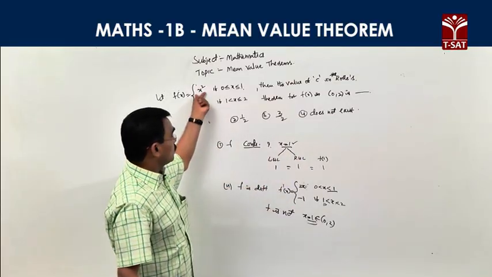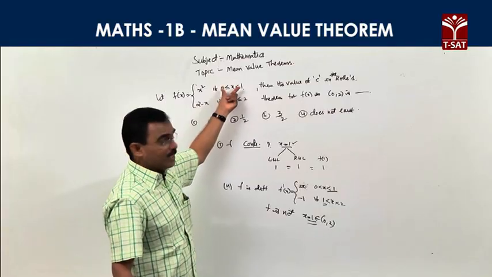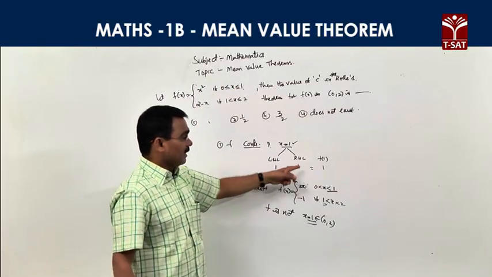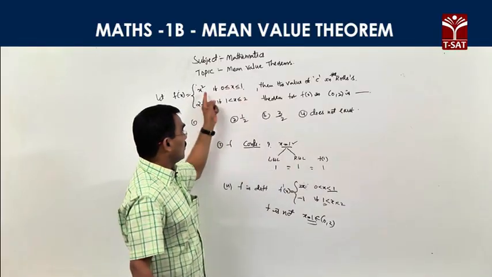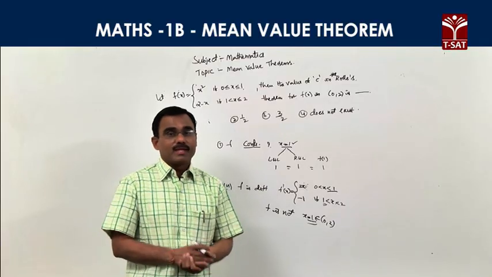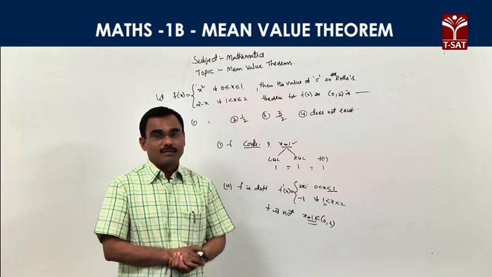On the left side the function is x square, the value is 1, and the right side is also 1. And the function value at x equal to 1, f of x equal to x square, is also 1. All three values are equal, that's why f is a continuous function at x equal to 1.